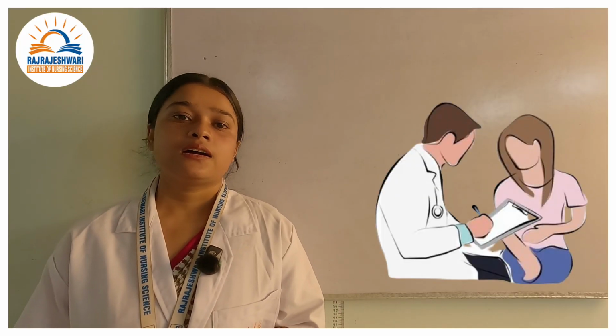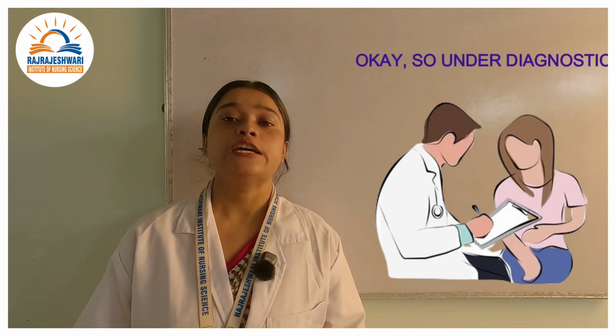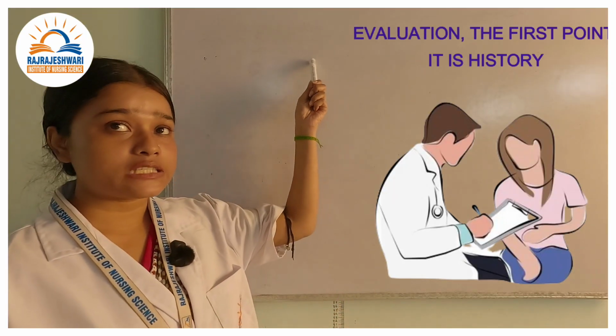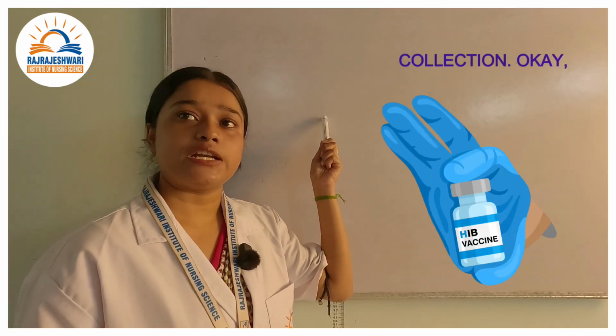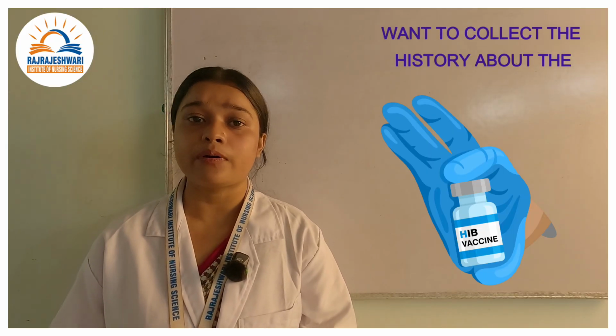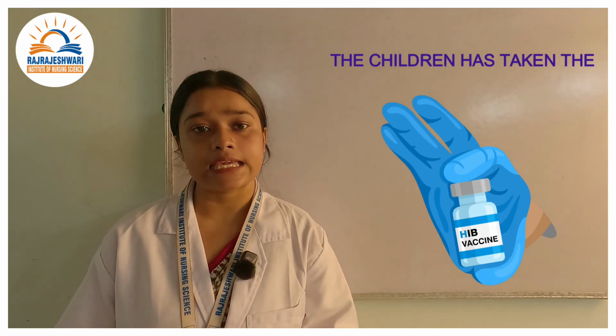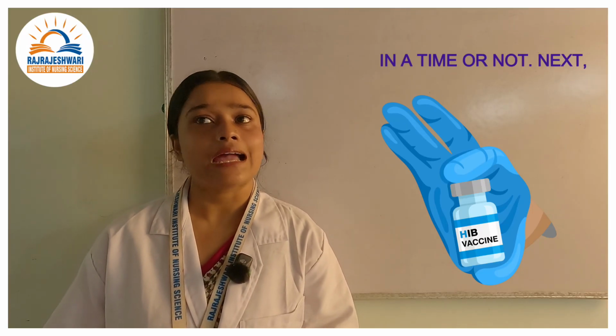Next we will be discussing the diagnostic evaluation. Under diagnostic evaluation, the first point is history collection. Under history collection, we mainly want to collect the history about the immunization of the child, whether the child has taken the Hib vaccine on time or not.